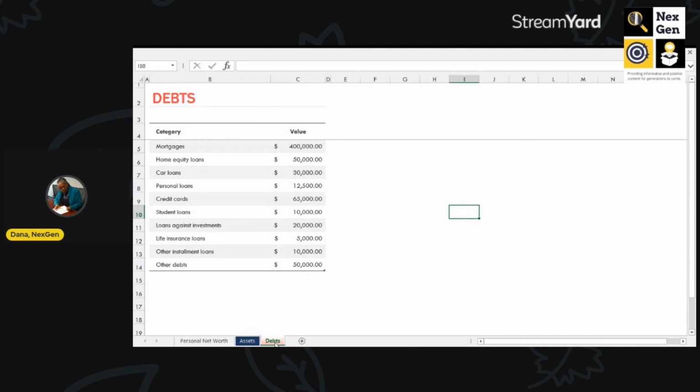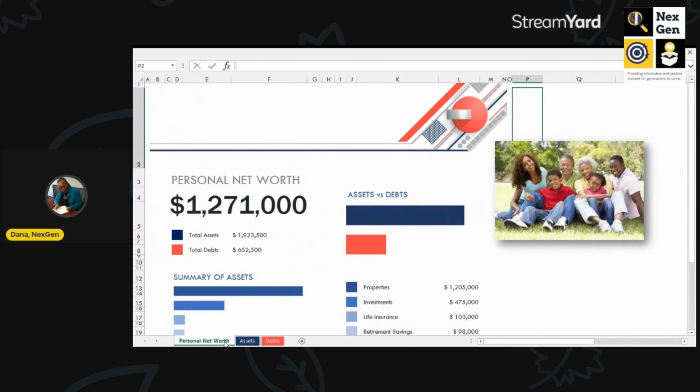So let's see how it compares to their assets, which would be how we would get their personal net worth. Okay, so these people, their personal net worth is $1.2 million. Now, in the asset column is almost $2 million. However, they do have a high debt of a little over $500,000.